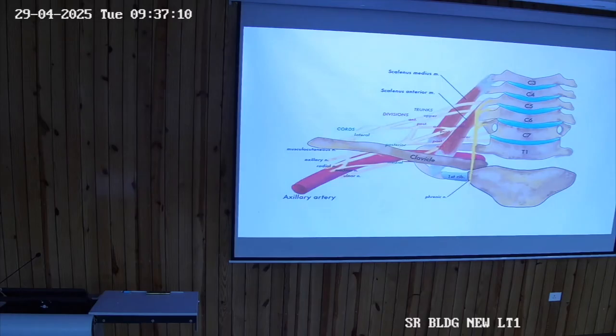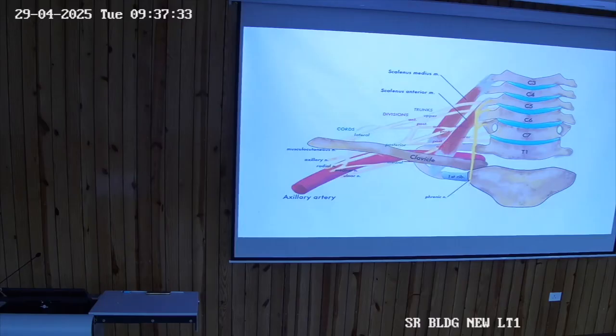Now tell me one thing: is this whole brachial plexus lying below the clavicle, above the clavicle, and can we divide it into certain parts? We can divide. So there is a supraclavicular part, there is a retroclavicular part, and then there is an infraclavicular part of the brachial plexus. So what are the parts of the brachial plexus?